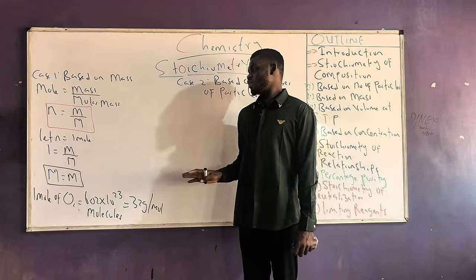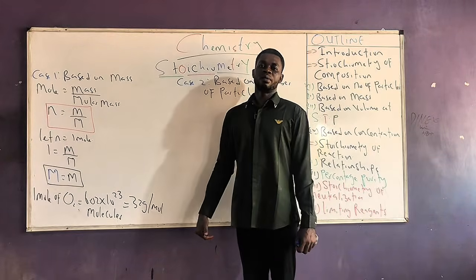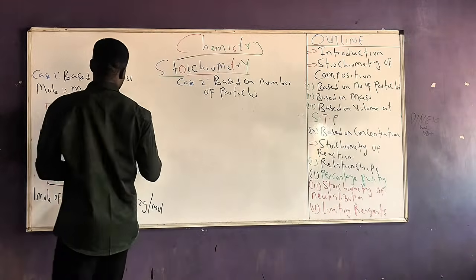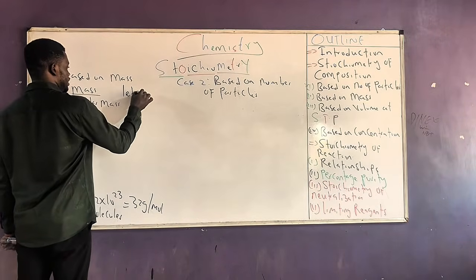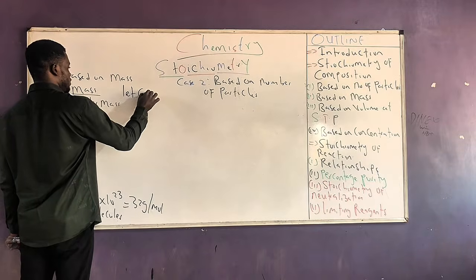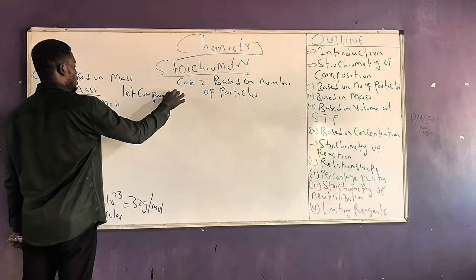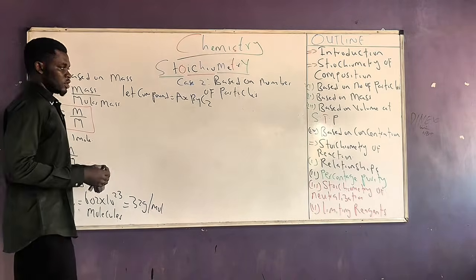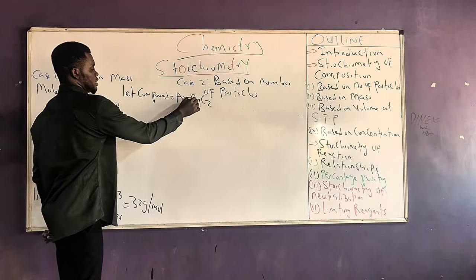Easy. But how do we determine this molar mass of element or molar mass of compound? It is very easy. So let the compound equal AxByCz.